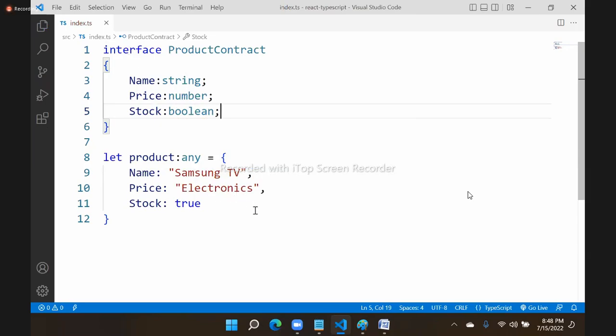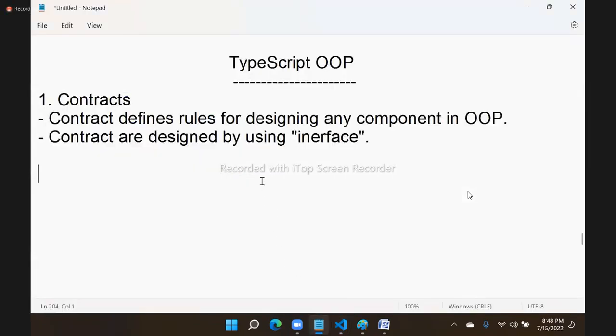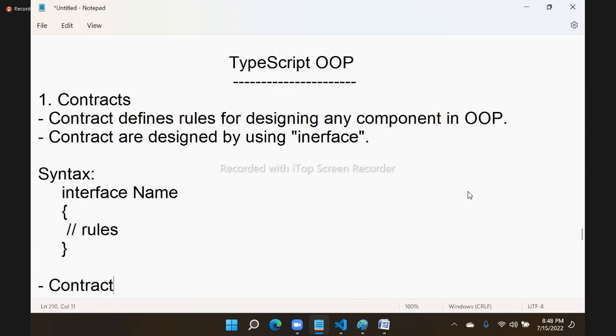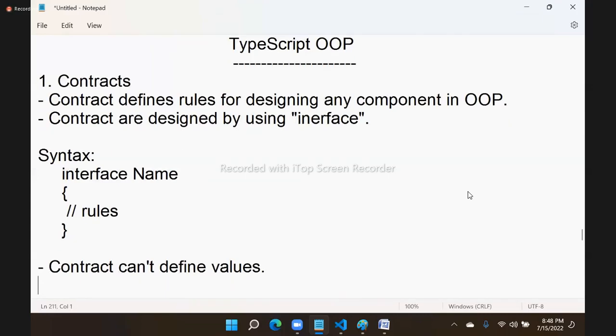Syntactically, we write interface and the interface name, and here you can define only rules. Remember, a contract cannot define implementation. That means a contract cannot define values. A contract can contain only structure.